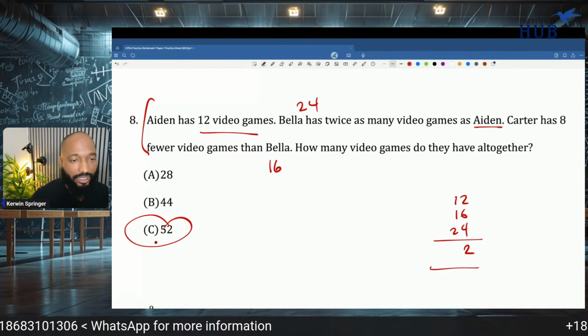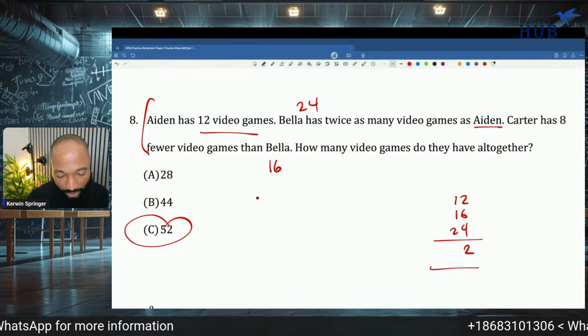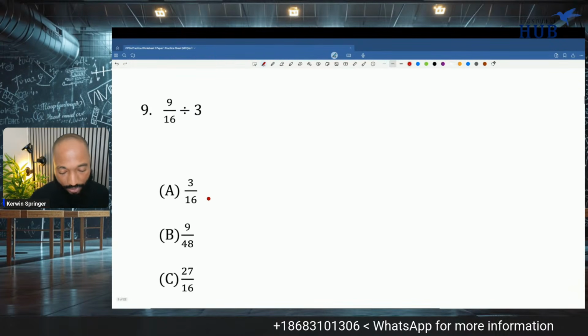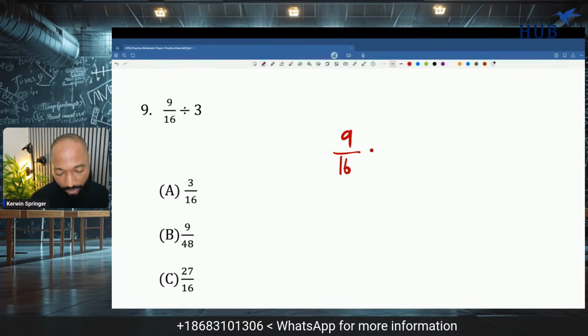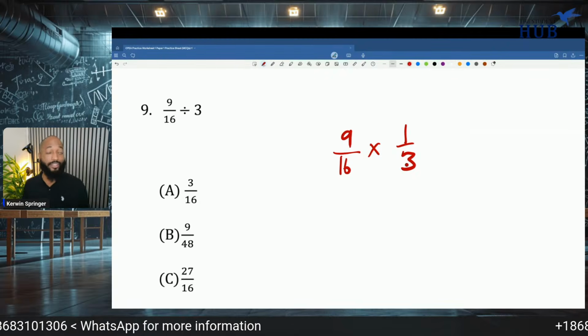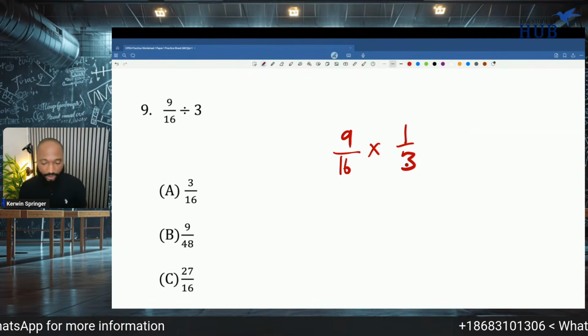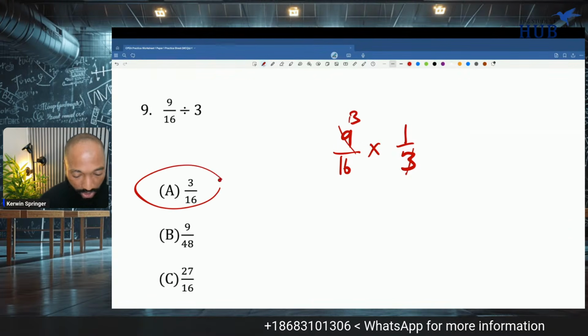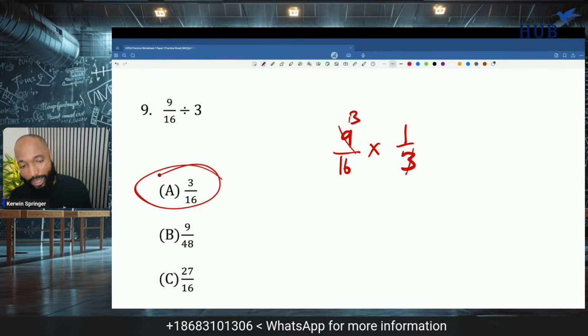They just wanted us to add it up. I thought they were going to do something a little more spicy with the question, but they just added it up. So 9/16 divided by 3, another foundational idea. Dividing by 3 is the same as multiplying by a third. We reciprocate. And 3 can go into 9 3 times. So the answer is A. Quick maths.